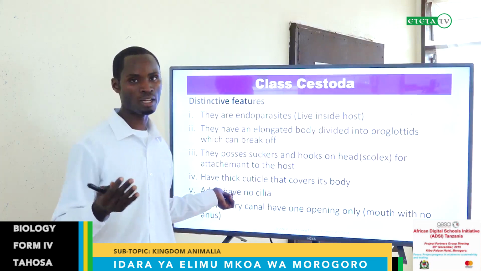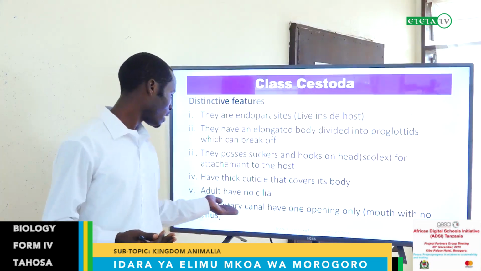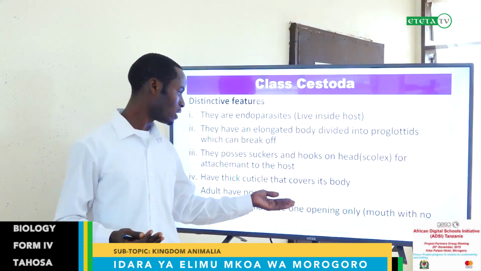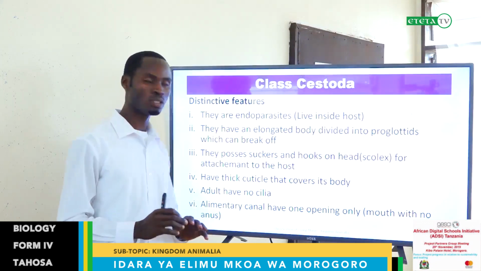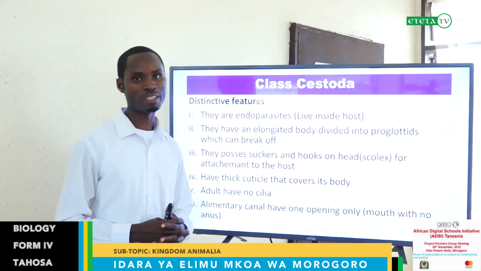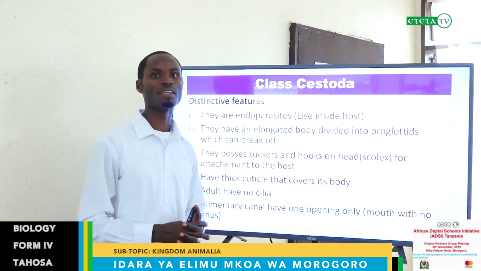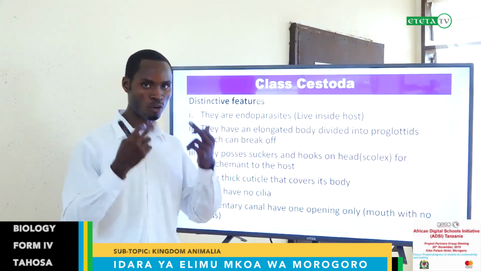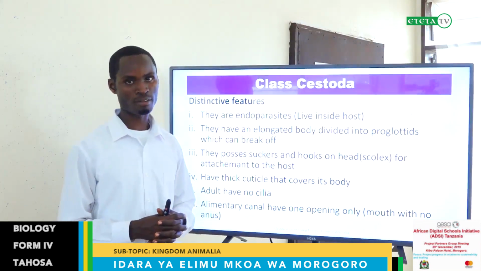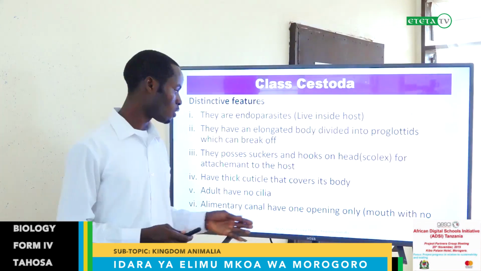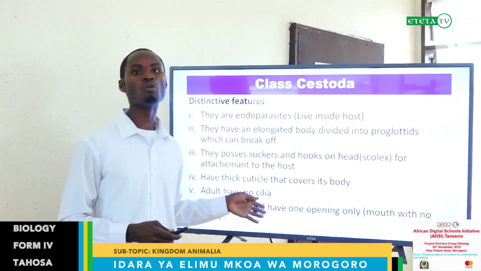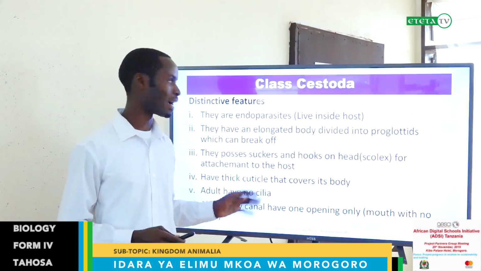This is their adaptation. Again, the alimentary canal has one opening only, the mouth, with no anus. In other words, you can say these organisms have an incomplete gut. They have only one opening, but no anus. We call it an incomplete gut or blind gut.